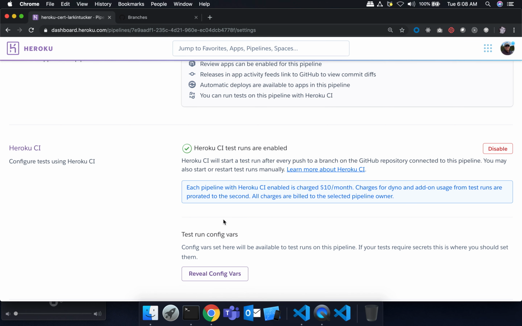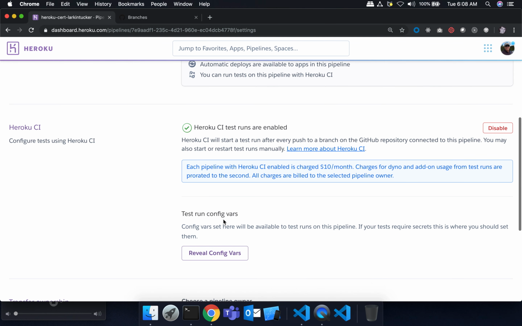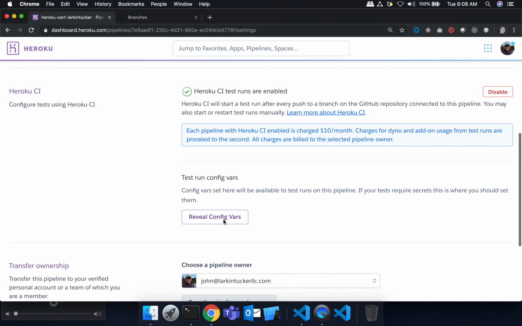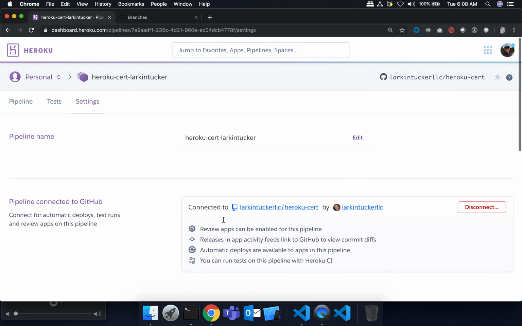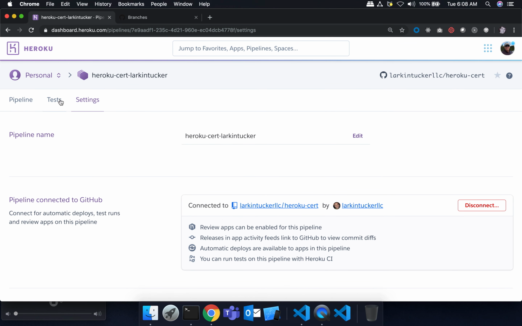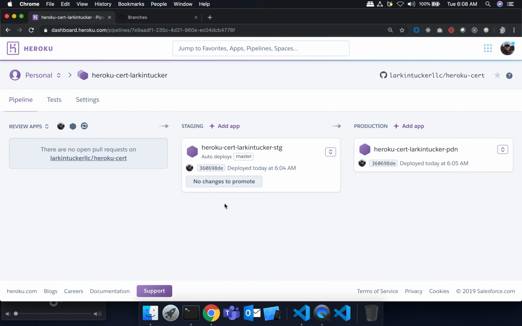So I'm going to just turn it on for now. I've enabled it. You can also set up environment variables for your tests, which I don't use any right now. So let's see what happens if I just do this and don't do anything else. I'm going to go back to my pipeline. Nothing fundamentally has changed here. So let's go ahead and do another PR and walk through another full flow.